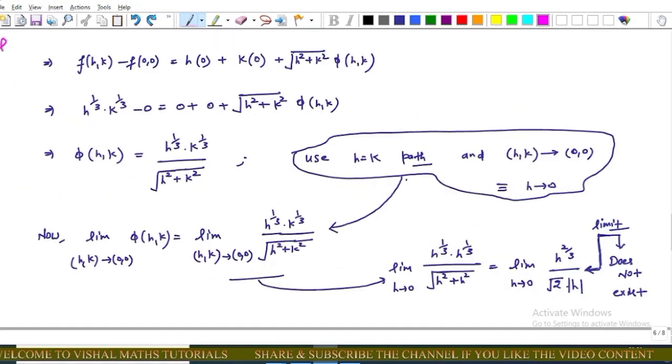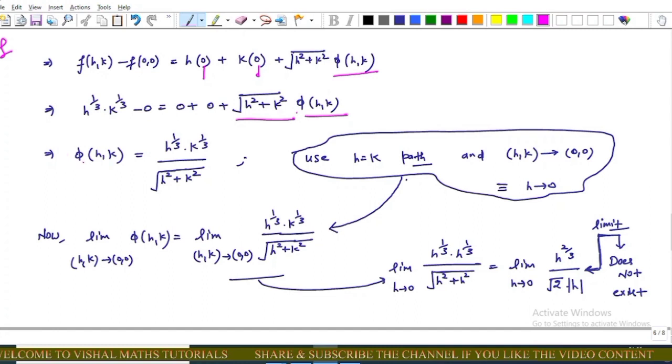Now after some simplification, f(h, k) minus f(0, 0) equals h into 0, because f_x is equal to 0, plus k into f_y, which is equal to 0, plus square root of h square plus k square into phi. Now further this implies that h power 1 upon 3 into k power 1 upon 3 equals square root of h square plus k square into phi.